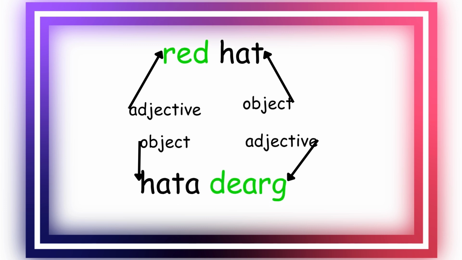So, in English, the adjective, which is a describing word, usually comes before the object. For example, red hat. The adjective is red and the hat is the object. In Gaeilge, the adjective comes after the noun. The adjective comes after the item. So red hat would be hata dearg in Gaeilge.